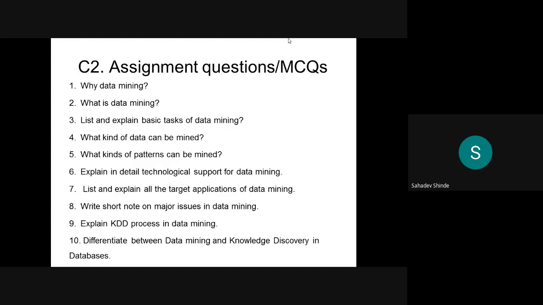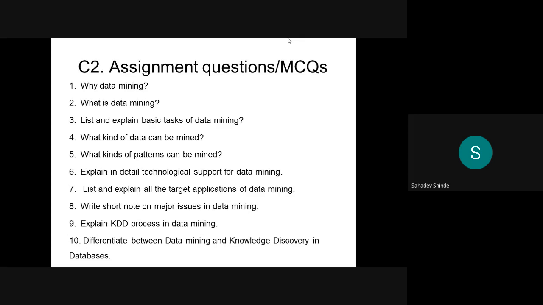The fourth is what kind of data can be mined. The fifth is what kinds of patterns can be mined. The sixth is to explain in detail the technological support for data mining. The seventh is to list and explain all the target applications of data mining.